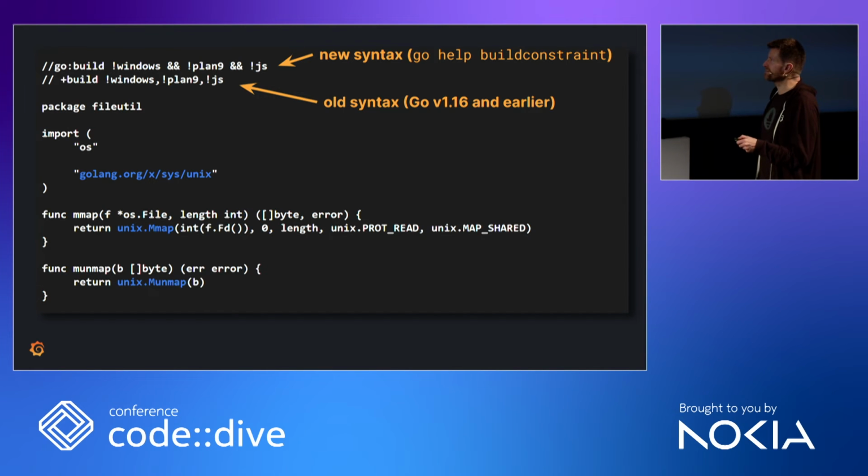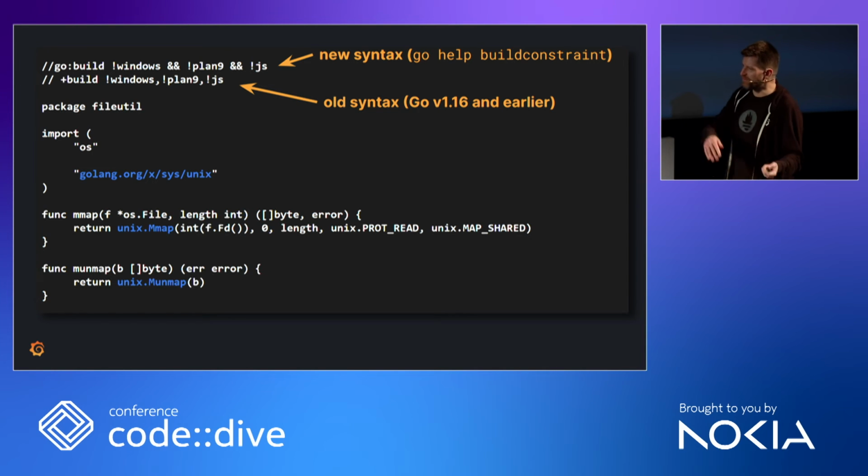You give it a file pointer, you say how many bytes you want to mmap, and then you get a byte slice back. So usually this would be something on the heap, but in this case, you use this byte slice to access memory that is mmapped to a file by the operating system. It's not on the heap, and you just use it as if it were in memory, and the operating system will magically make sure that if it has to be loaded from the file, it will do it. And it will evict it from memory if you need the memory for something else. So very cool. This works.